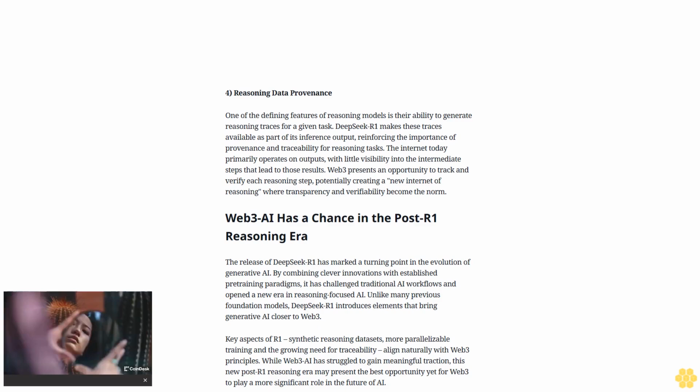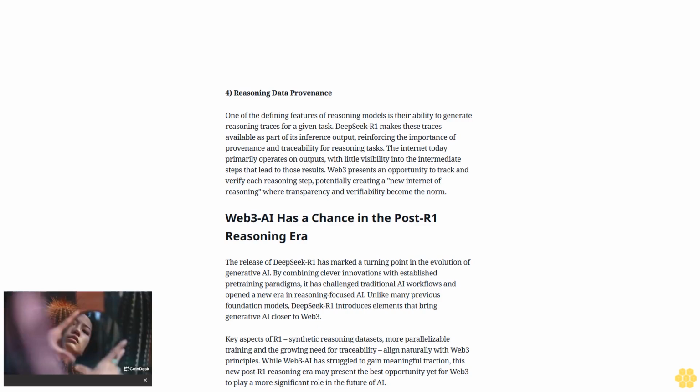Point 1. Reinforcement learning fine-tuning networks. R1-0 demonstrated that it is possible to develop reasoning models using pure reinforcement learning. From a computational standpoint, reinforcement learning is highly parallelizable, making it well-suited for decentralized networks. Imagine a Web3 network where nodes are compensated for fine-tuning a model on reinforcement learning tasks, each applying different strategies. This approach is far more feasible than other pre-training paradigms that require complex GPU topologies and centralized infrastructure.